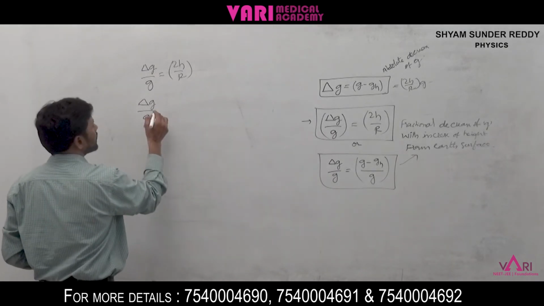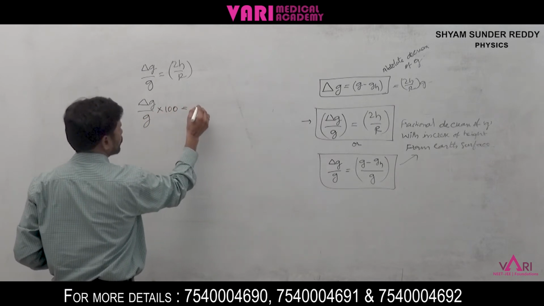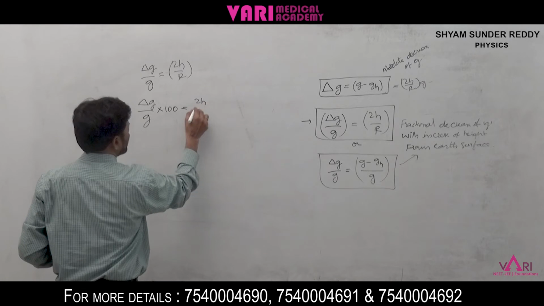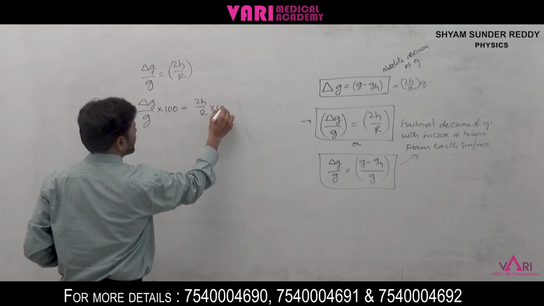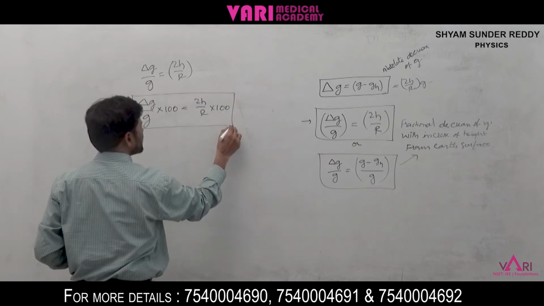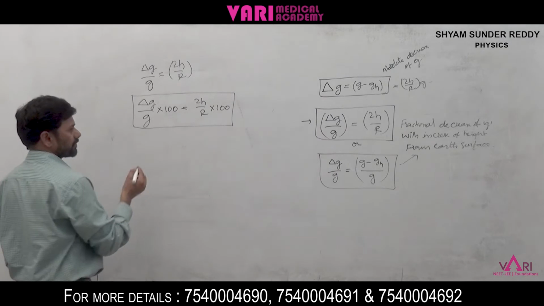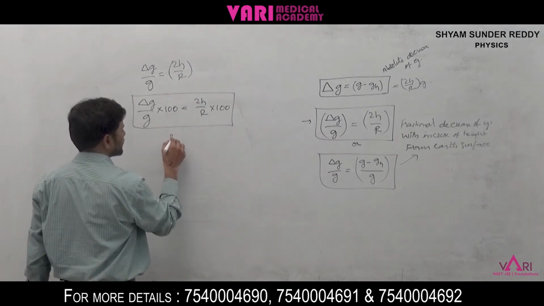Delta g by g into 100 is equal to 2h by R into 100. This is called the percentage decrease of g with increase of height.